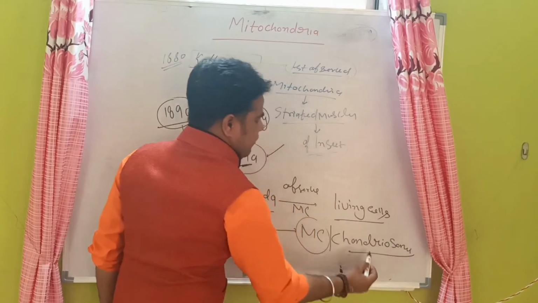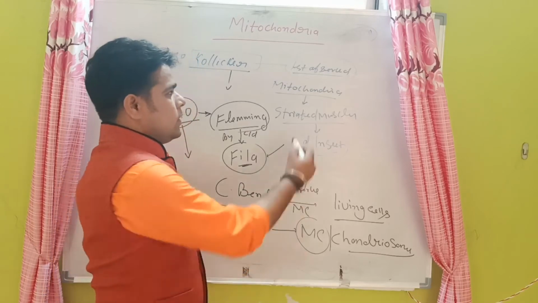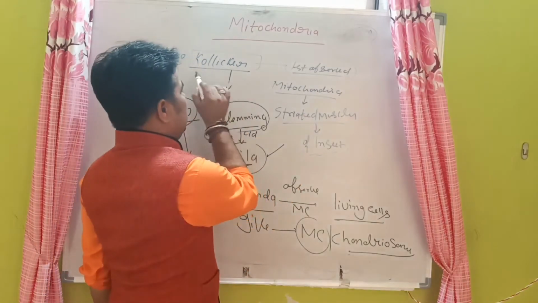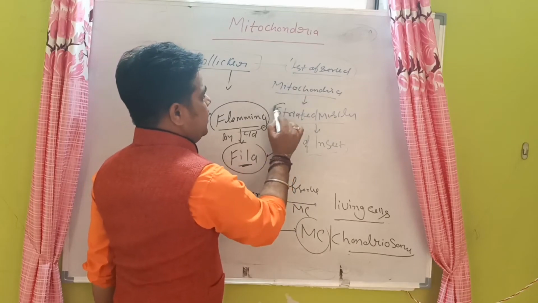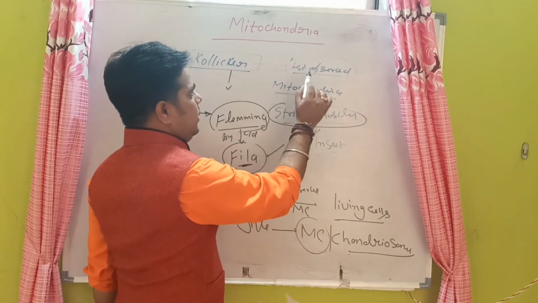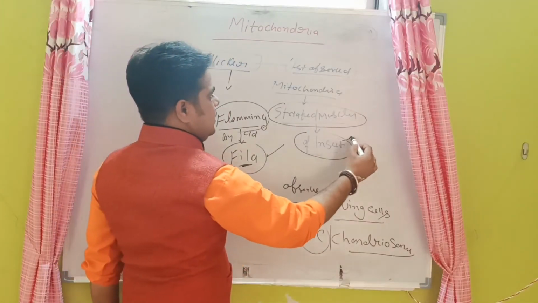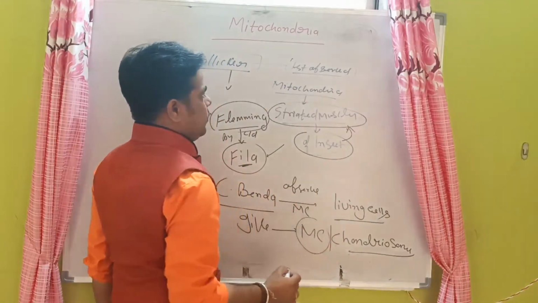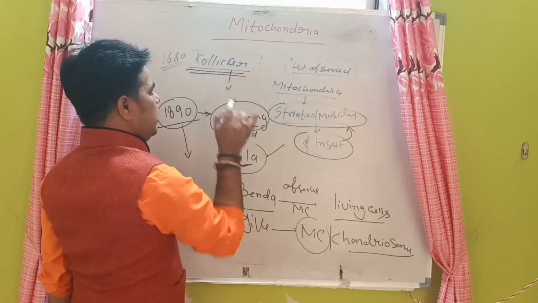That is very important about the mitochondria. They were first observed in the striated muscles of the insect by the scientist Kolliker.